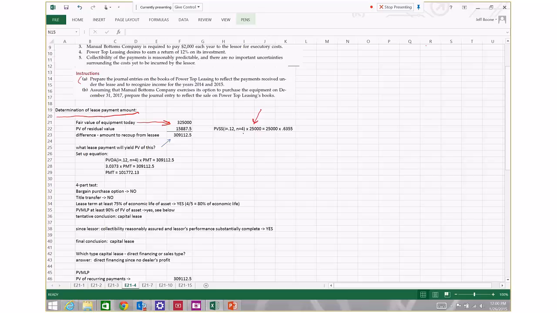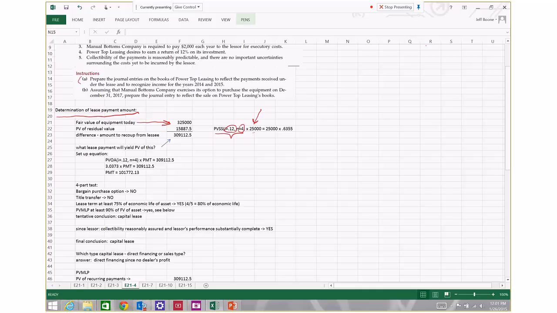We're going to do that by multiplying the residual value of the property at the end of the lease term by a present value of a single sum factor, where the discount period is 4 years because it's a 4-year lease term. And the 12% rate that we're going to use in the discounting process is the rate of return that the lessor wants to earn on its lease.